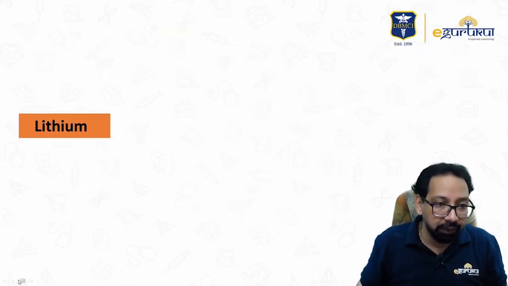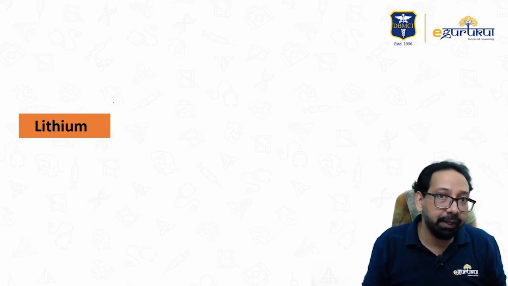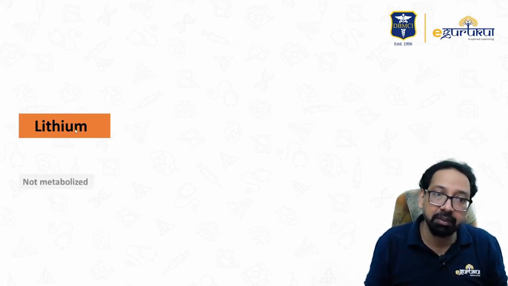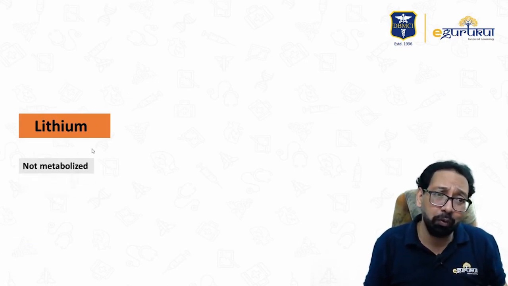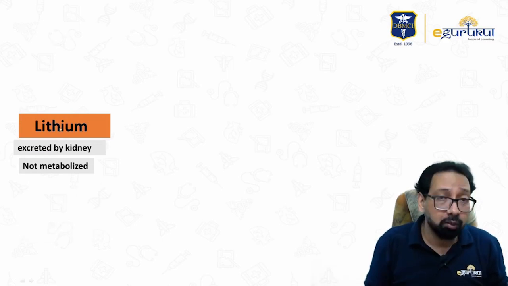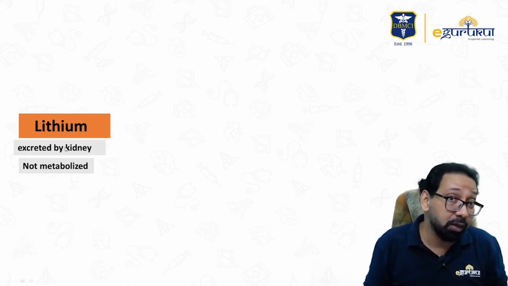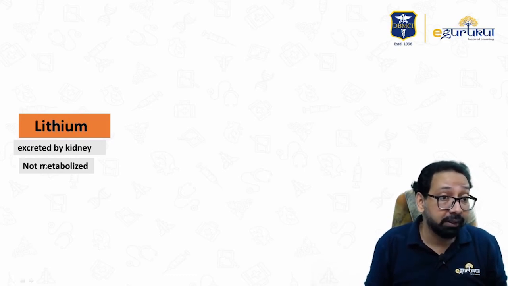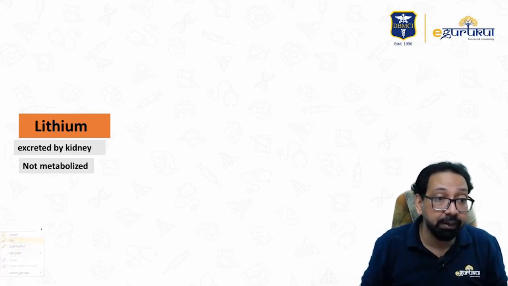Now lithium, we can't ignore lithium. Many times questions are asked: lithium behaves just like sodium in our body. Sodium is not metabolized in our body, so lithium is not metabolized. Sodium is managed by the kidney, so lithium is also excreted by the kidney.